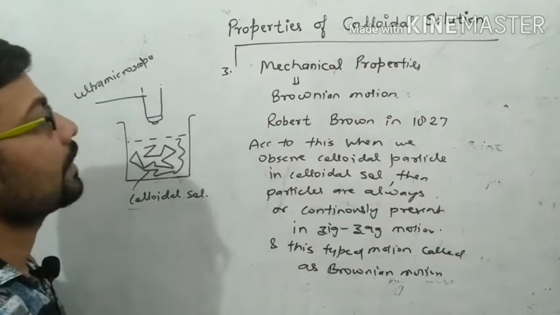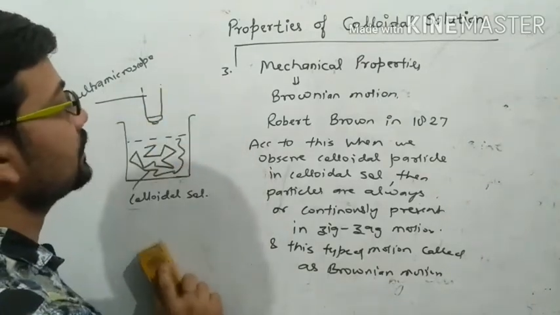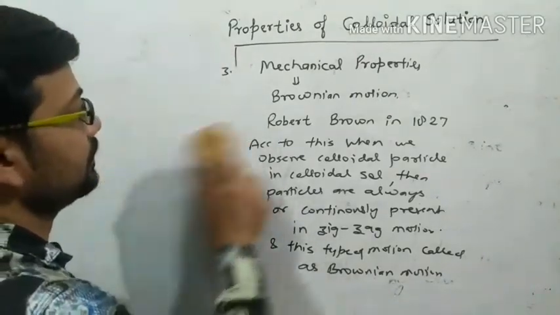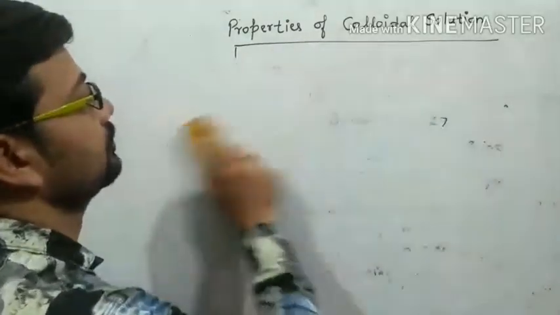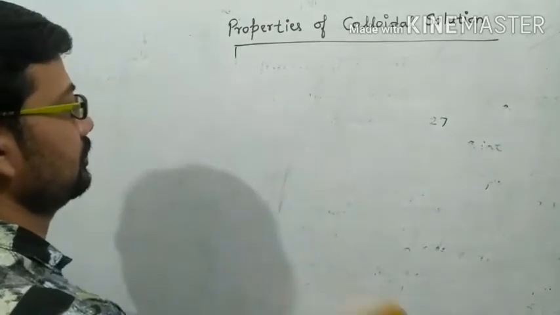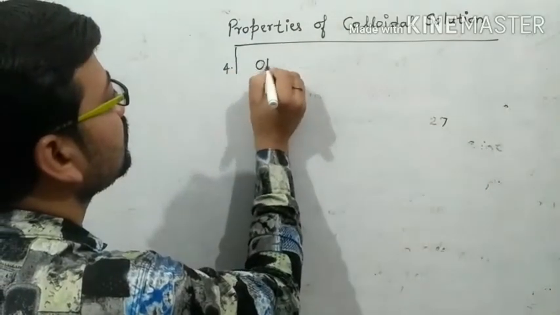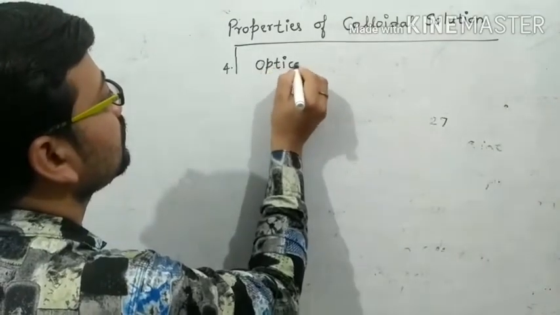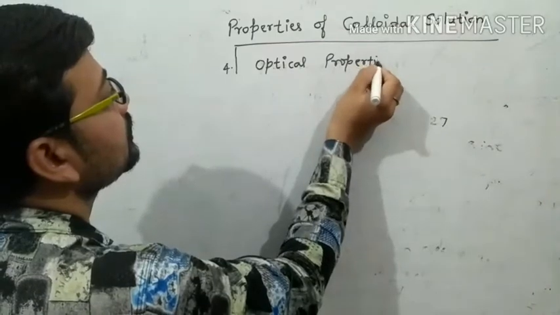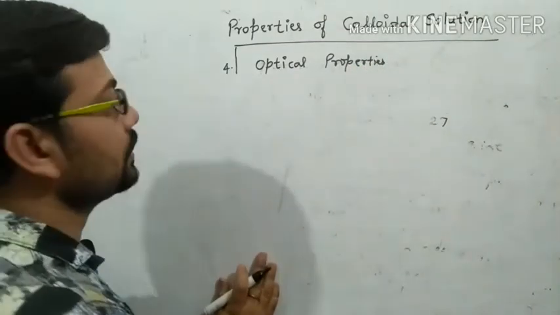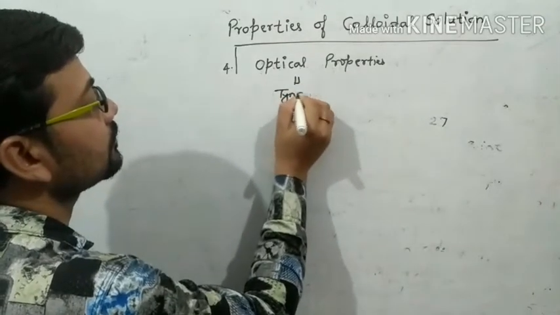Right? Now the fourth property is the optical property, and in this section we discuss the Tyndall effect.